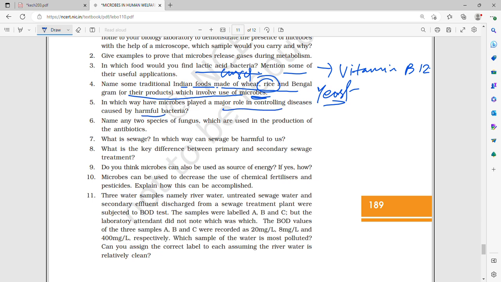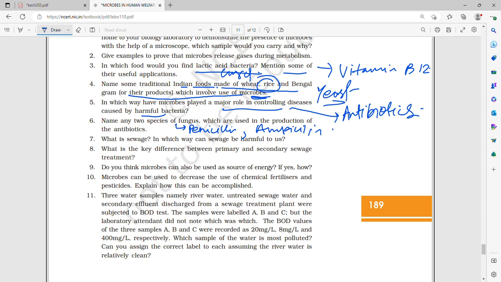You can control the disease caused by harmful microbes in which way? Antibiotics. Name 2 species of fungus which are used for production of antibiotics. Penicillin, then ampicillin.